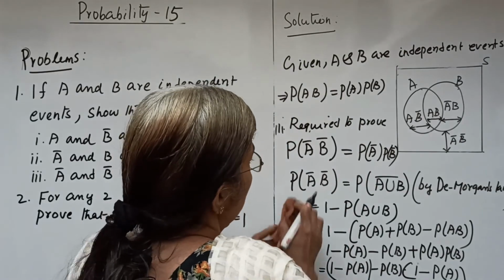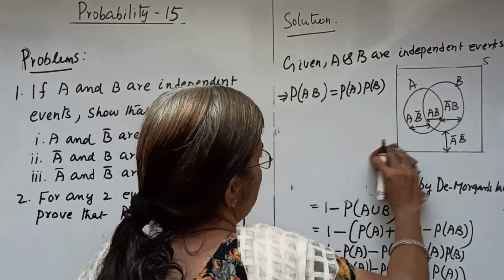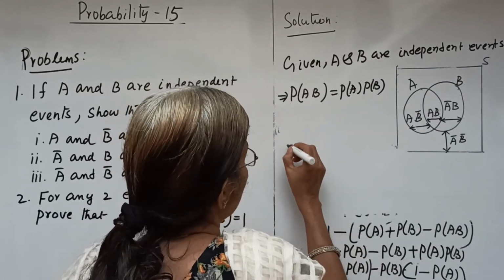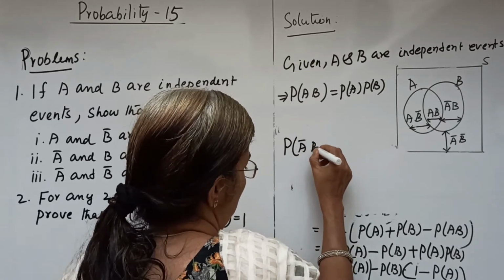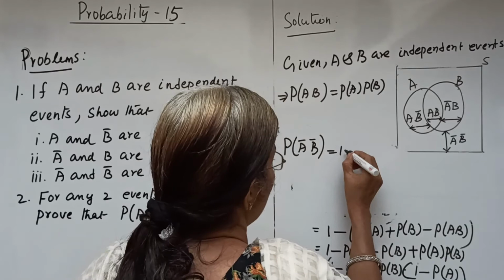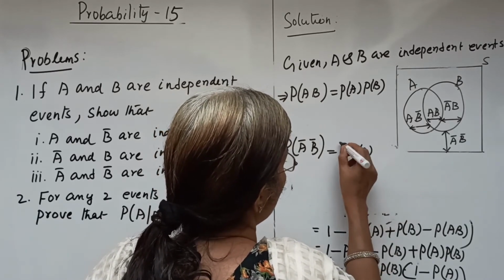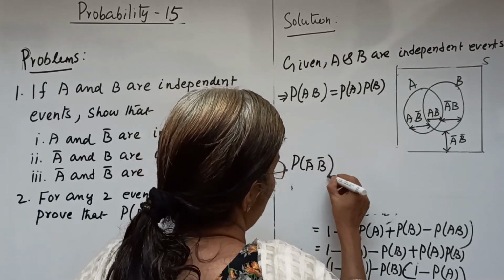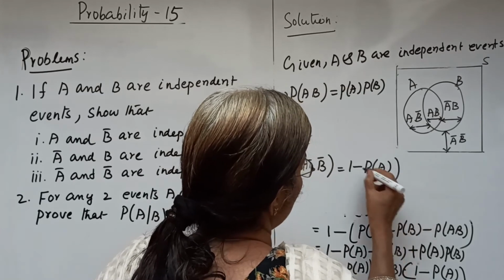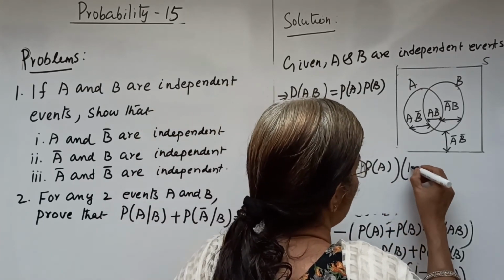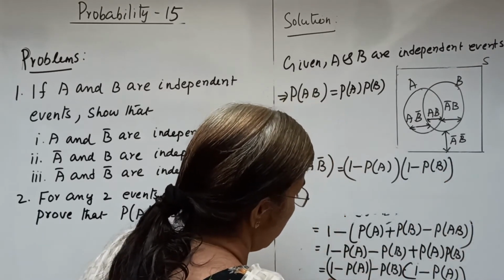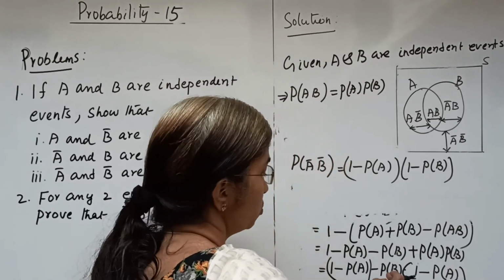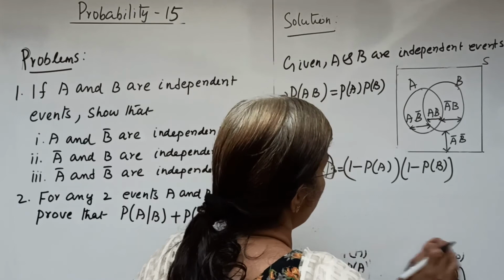So P of A bar intersection B bar becomes 1 minus P of A, as a whole we take out, into 1 minus P of B. This is 1 minus P of A, it is taken out, so the remaining factor is 1 minus P of B. So what is 1 minus P of A?